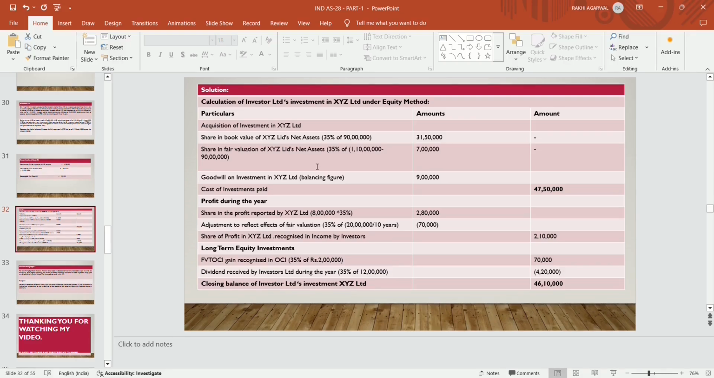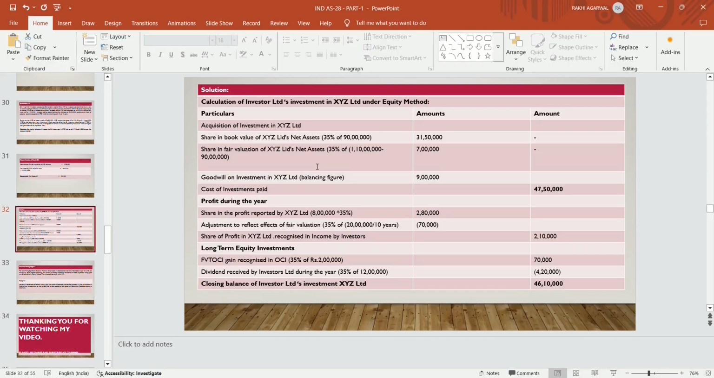Adjustment to reflect the effects of fair valuation as depreciation. The carrying value is 90 lakhs and the fair value of the net asset is 1 crore 10 lakhs, so it is increased by 20 lakhs due to PPE. The useful life of PPE is given as 10 years. So 20 lakhs divided by 10 years into 35% is 20,000. It should reduce the profits, that is 2,80,000 is reduced by 20,000. The impact of depreciation is also given. Share of profit recognized in the books of the investor company as income and increase in the investment is 2,10,000 after giving the effect of depreciation.